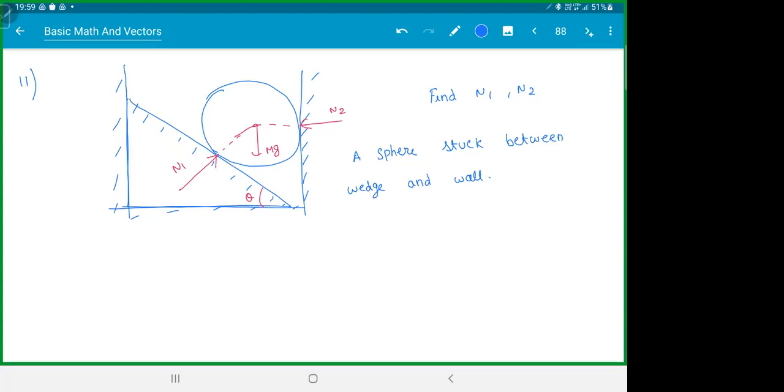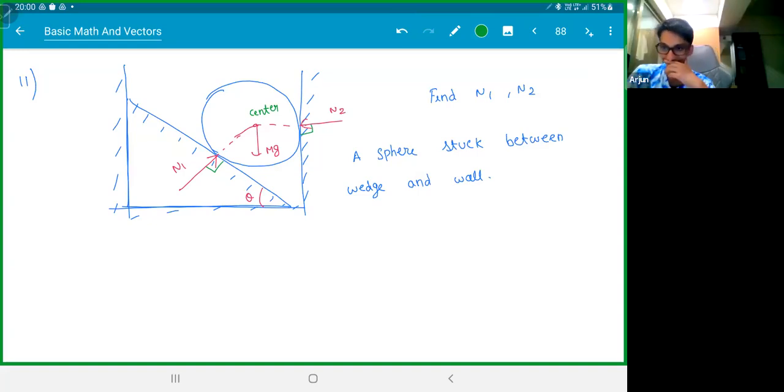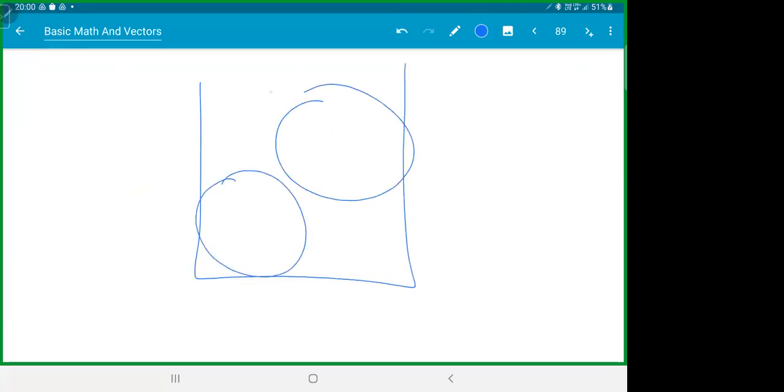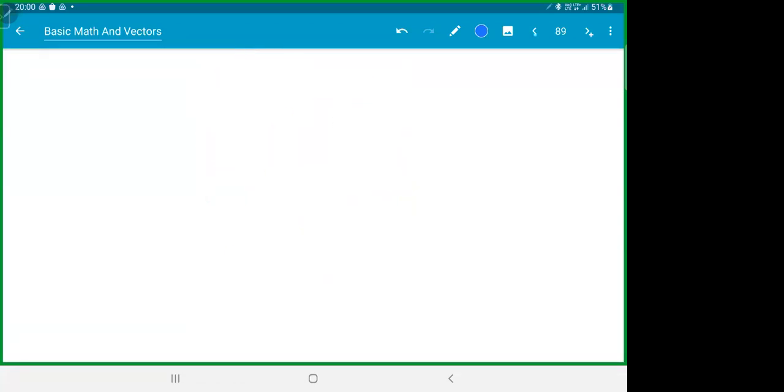So the sphere's weight is mg and N1 and N2 are perpendicular to the walls, and they're passing through the center. Now here they're not perpendicular, na Arjun? Later on, we will do a question like this. We have 2 walls here, and 3 spheres got stuck inside them like this. Then I ask you to find the force between each sphere.